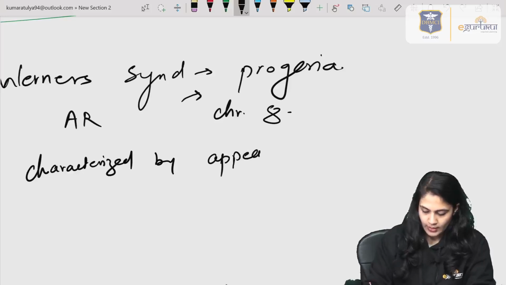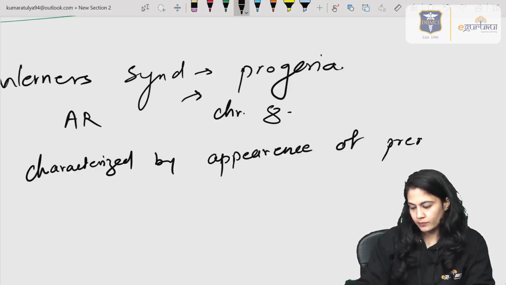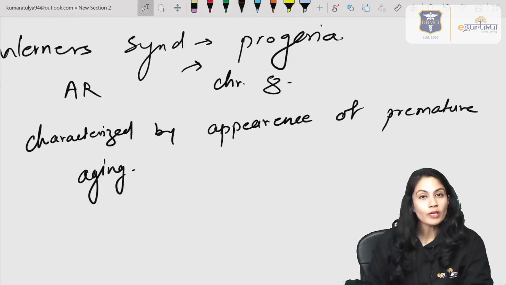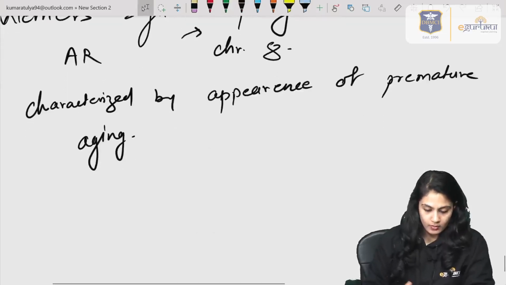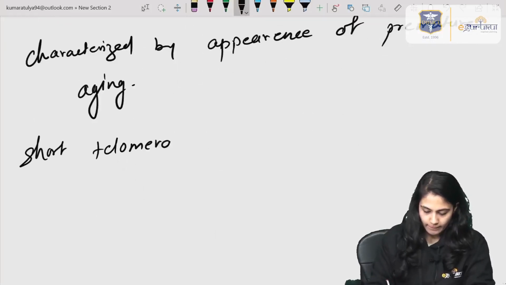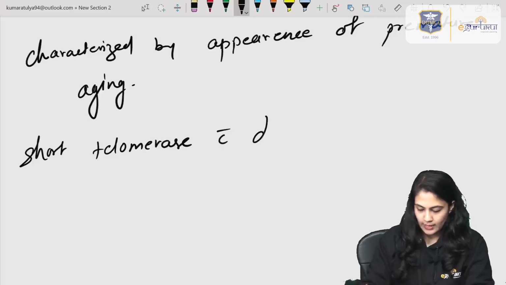appearance of, as we already know, premature aging, right? So what happens in this is there is a short telomerase with damaged DNA. We already know this.